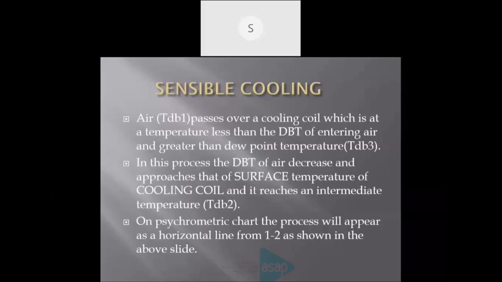On the psychrometric chart, we can represent this process similarly to heating, using a horizontal line. In the psychrometric chart, the process will appear as a horizontal line from 1 to 2, as shown in the next slide. That is from right to left. Next slide.